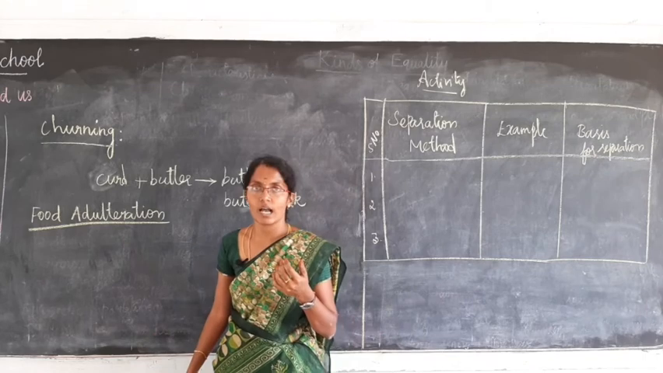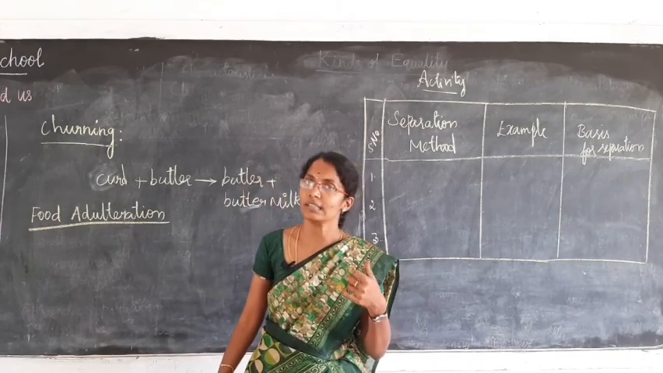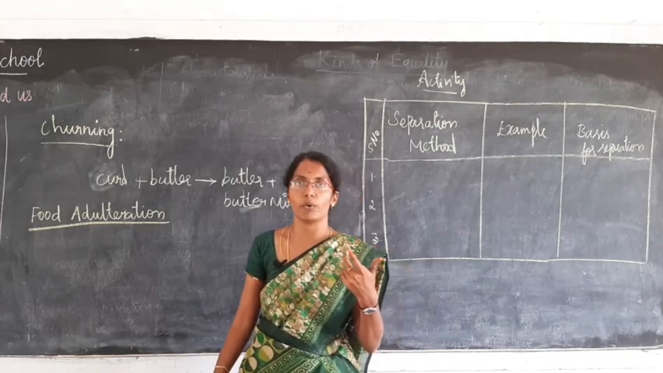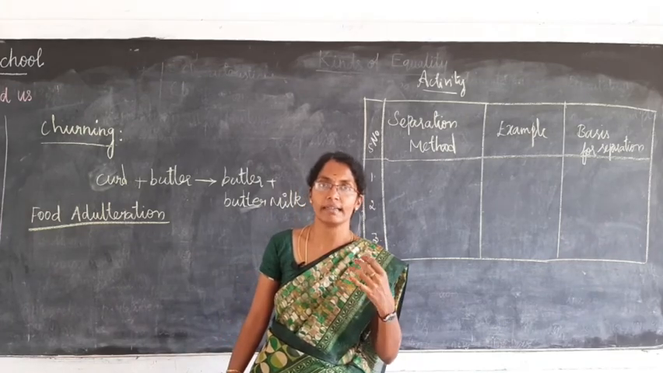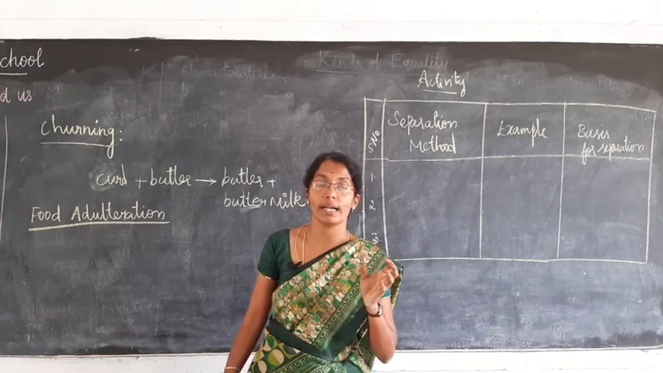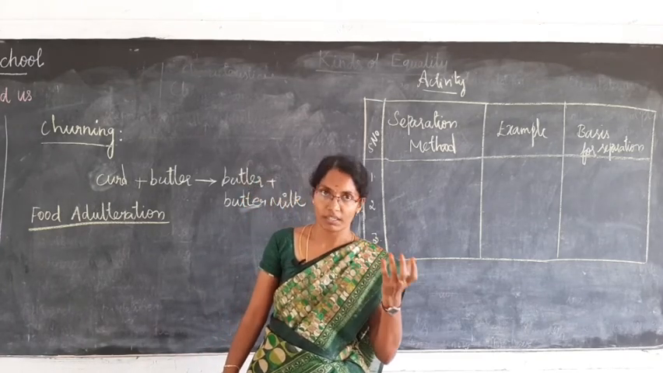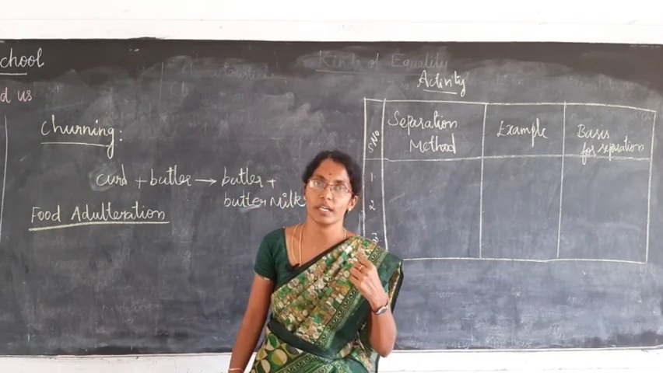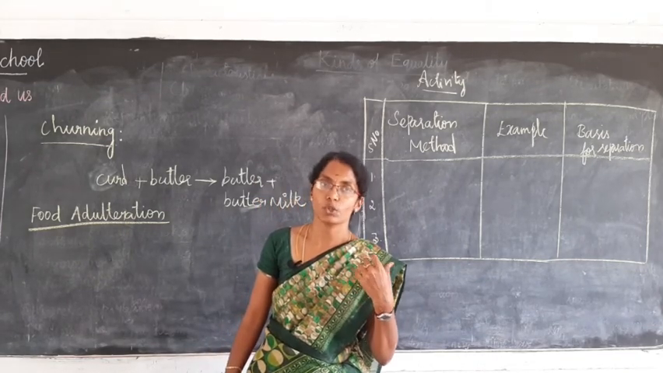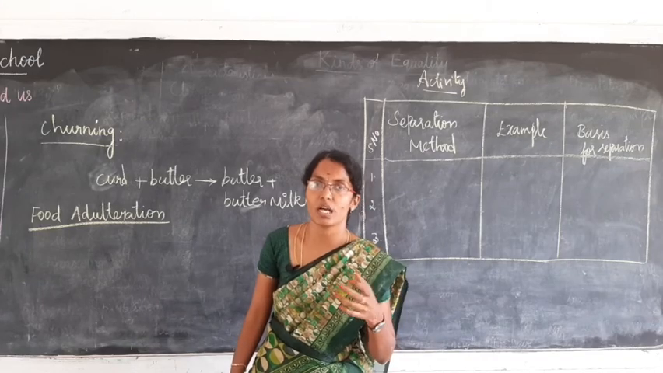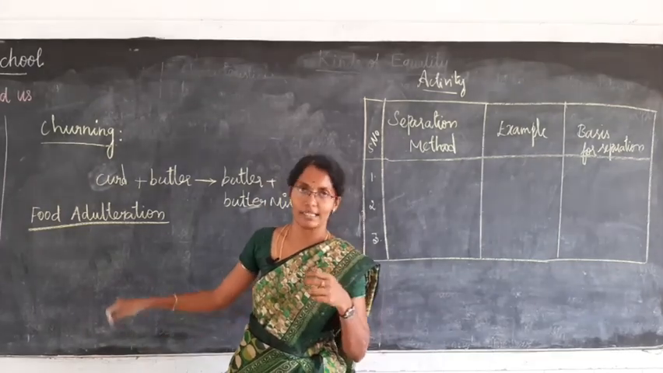Consider an example, turmeric powder. You will see turmeric powder in the kitchen. Your mother will use that turmeric powder for preparing food, right? That turmeric powder may be mixed with a yellow color chemical substance. That yellow color chemical substance is an unwanted substance that is harmful to our health, harmful to our body. So that should be removed. That process of adding unwanted substance into the pure substance is known as adulteration.